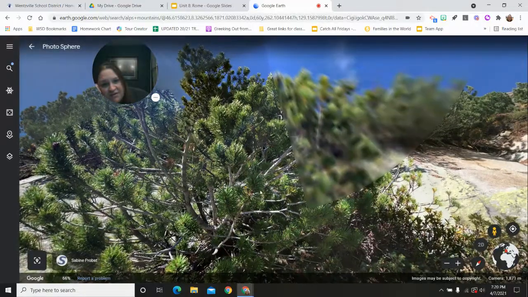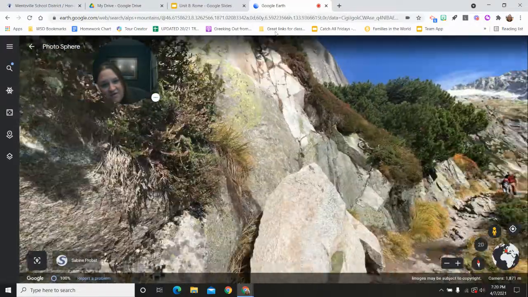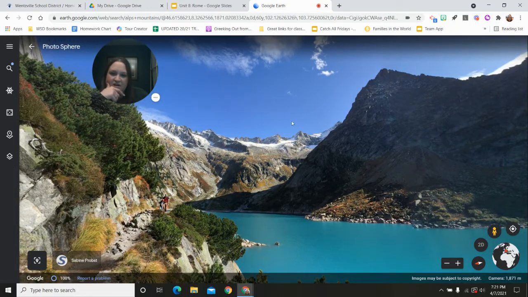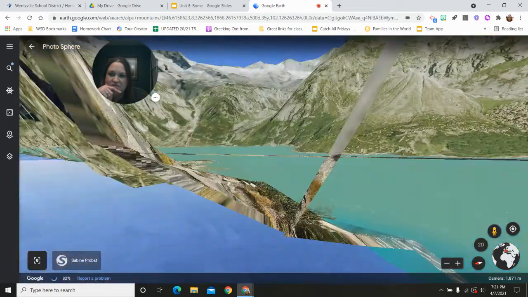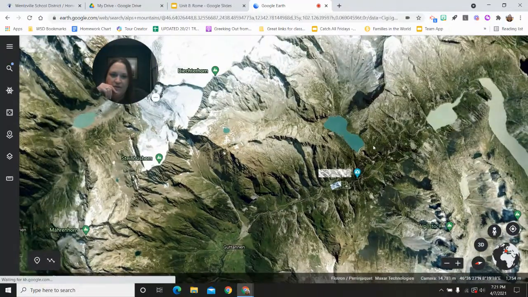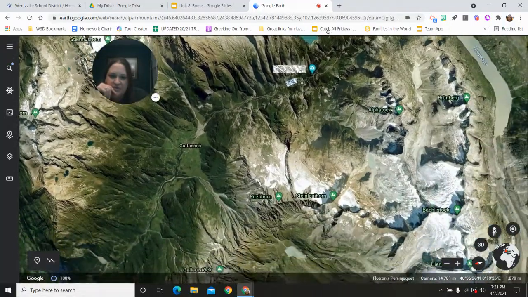I love looking at Google Earth. Look how pretty. But as you can see, some of these are pretty tall. Now this isn't even the greatest picture. Let's move out to a different area. Bye, pretty water.